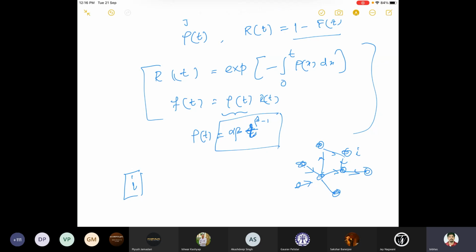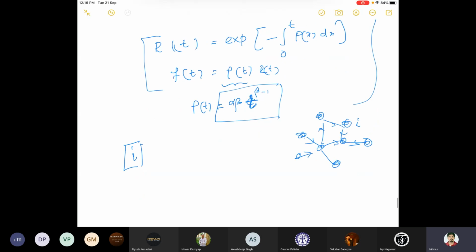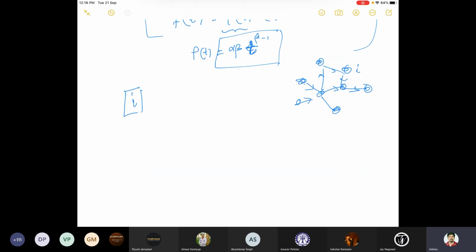So for any component i, we discussed R_i(t), F_i(t), f_i(t), and rho_i(t). Yeah, this is what we have discussed. Now, let me define a system. There are two kinds of system. These components are arranged, or there is a configuration, and depending on that, we classify a system into two types.